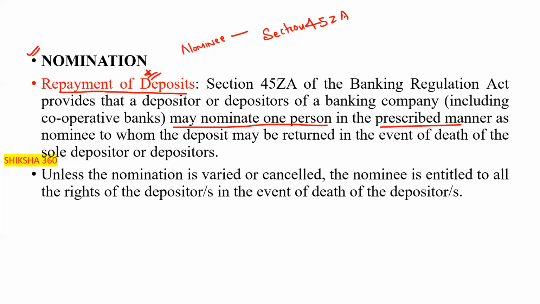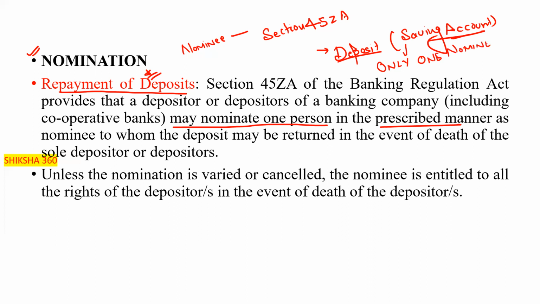Just understand one thing. In deposit accounts, or in the simple saving account, till now only one nominee is to be filled in the account.